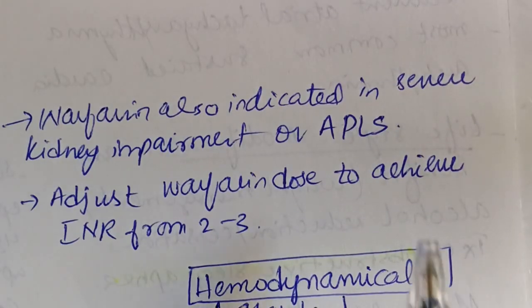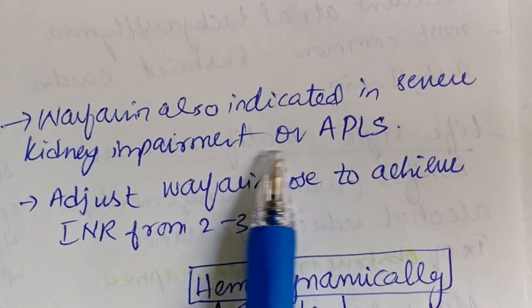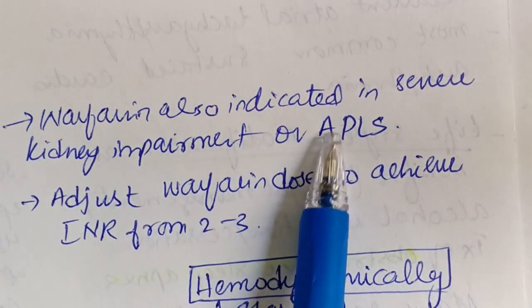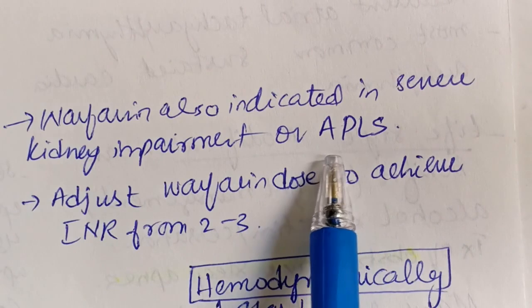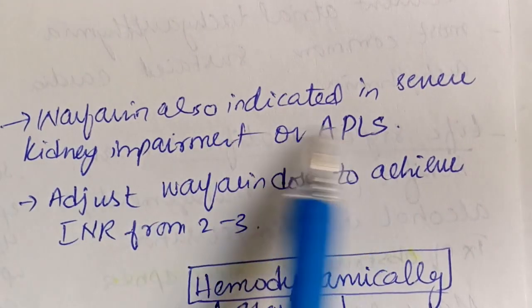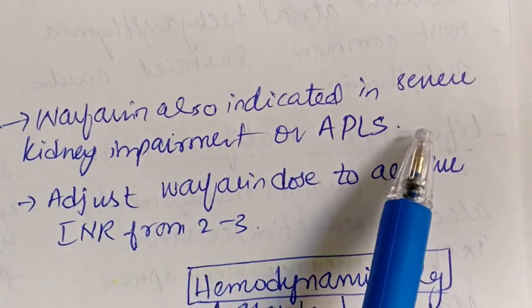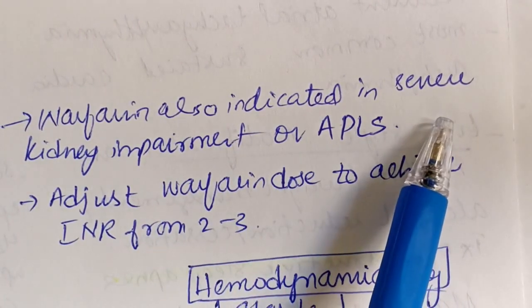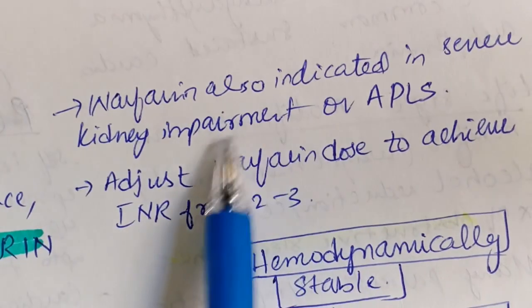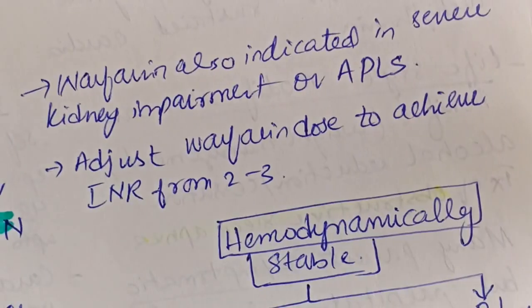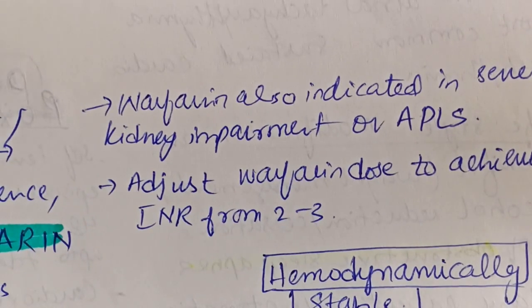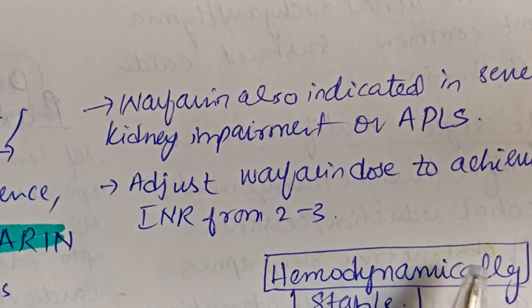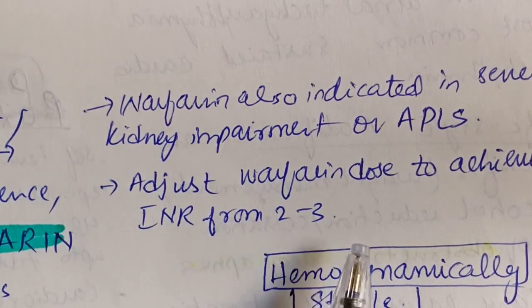Warfarin is also indicated in severe kidney impairment, or if the patient has APLA syndrome, that is antiphospholipid syndrome. So the indications for warfarin are a mechanical heart valve, rheumatic mitral stenosis, severe kidney impairment, and antiphospholipid syndrome. And we have to adjust the warfarin dose to achieve an INR of 2 to 3.